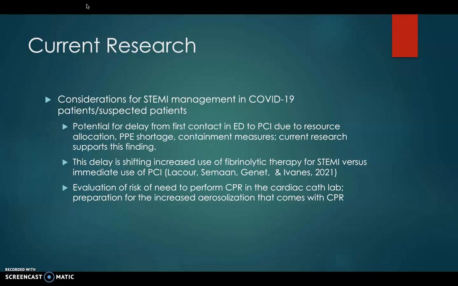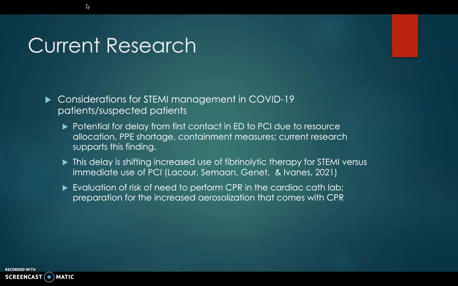So there's a potential for delay from first contact in the emergency department to PCI due to resource allocation, PPE shortage, all the different containment measures that have to occur, and current research supports the finding that there has been a delay. The delay is shifting to an increased use of fibrinolytic therapy for STEMI versus the immediate use of PCI, which would require staff to gown up in the cath lab.